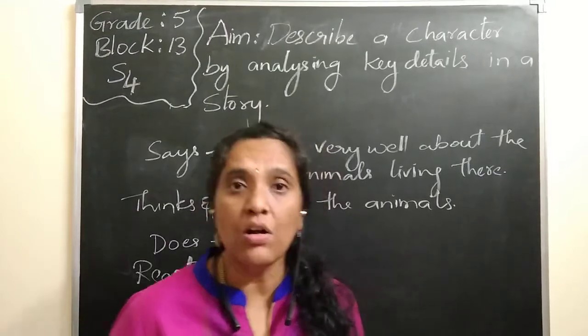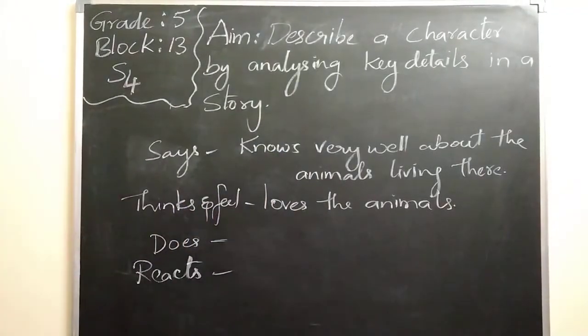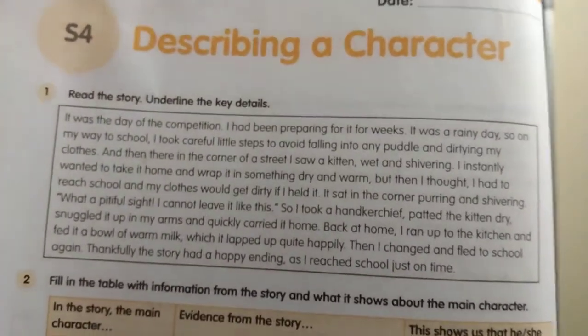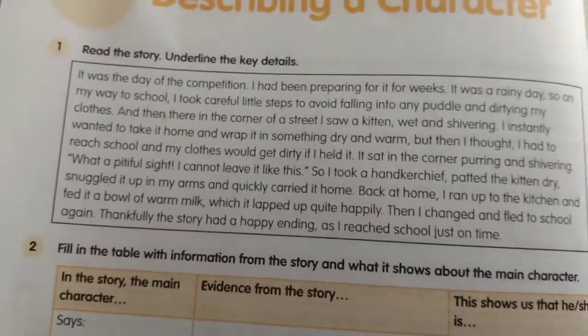So here in this story now, we are going to take page number 28, describing a character, in your volume. If you see your volume, read the story and underline the key details. It was a story given. In this, you want to underline the key details. According to the second question, what he says, what he thinks and feels, does and reacts in a situation. Basing on this also, I think you can guess and underline the things which really tell us about the character of a person.